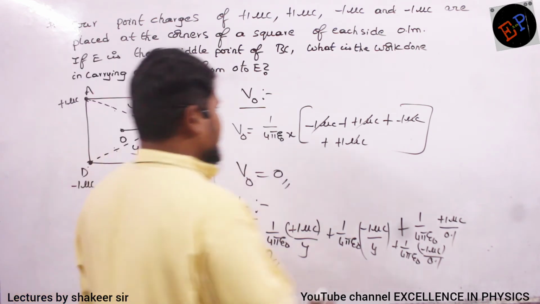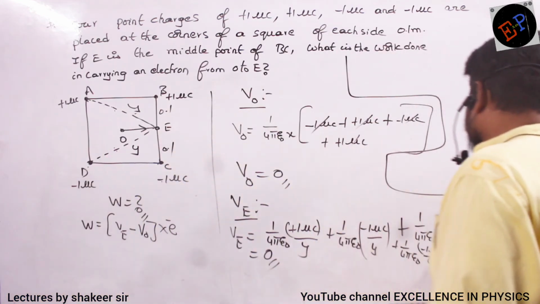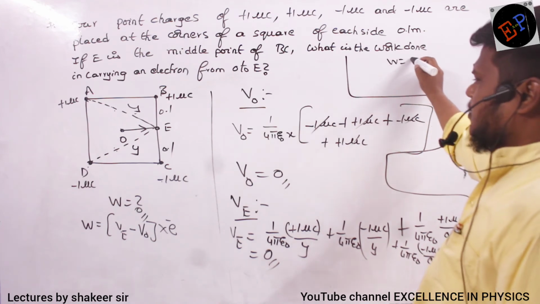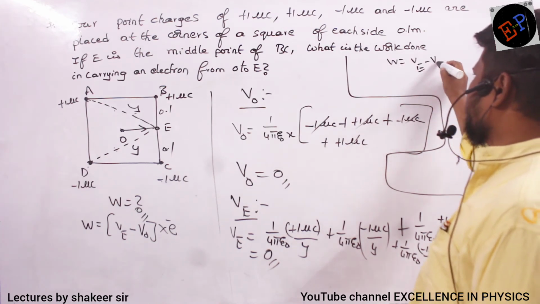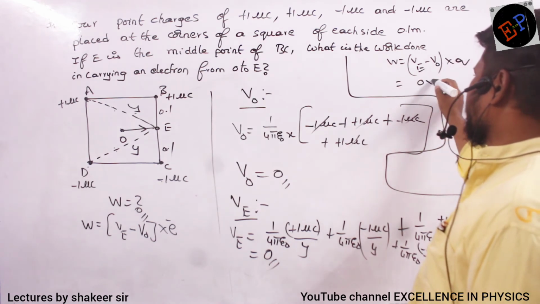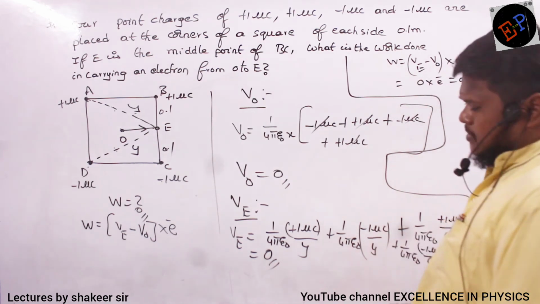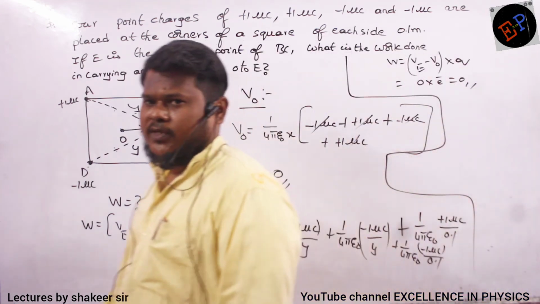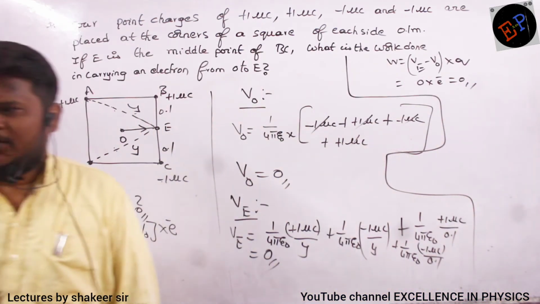Therefore, what is the equation for work done? Work done is nothing but VE minus V0, multiplied by the charge. So 0 into the electron charge is 0. That is how we can explain that the work done is 0. Are you able to understand?